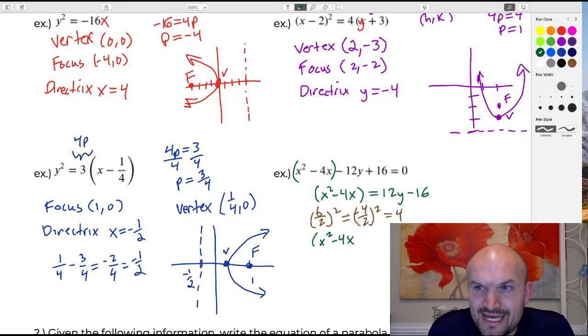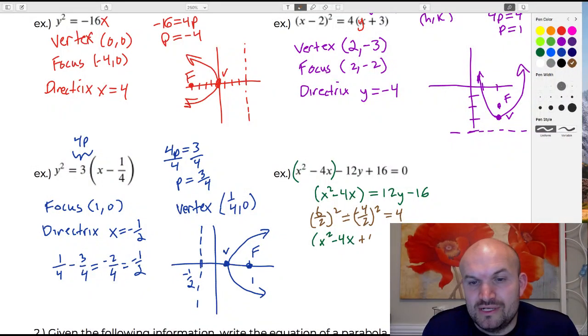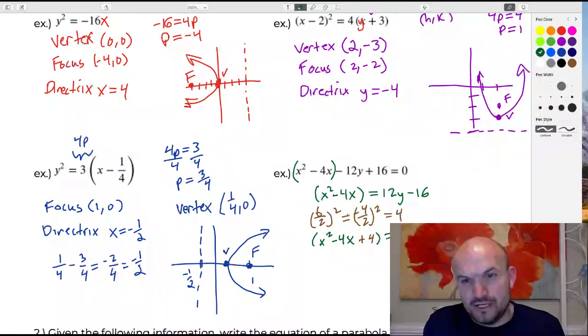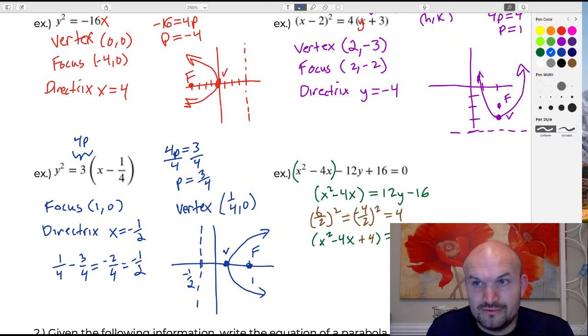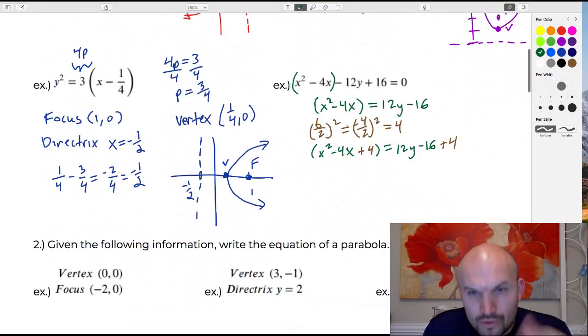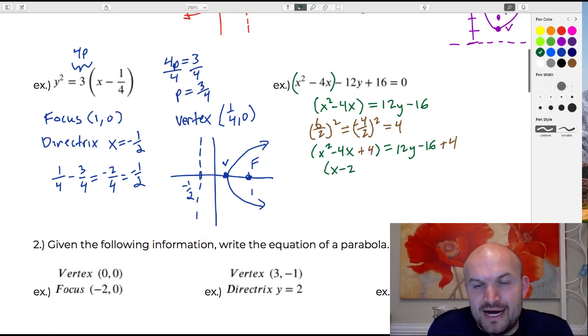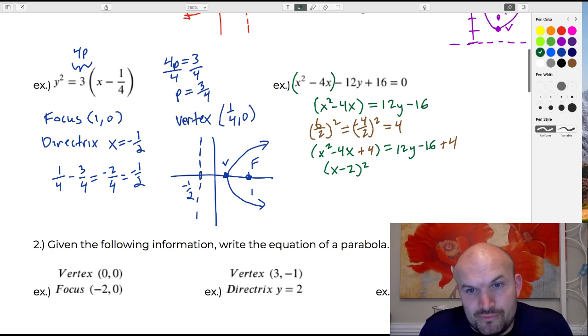But remember, we can't just add something to one side without adding it to the other side, right? We've got to make sure we keep this equation equivalent. So this would be 12y minus 16 plus 4. Okay, so now again, the whole idea of this is a perfect square trinomial which can be factored down to a binomial squared. So now we have exactly what we were looking for, a binomial squared.